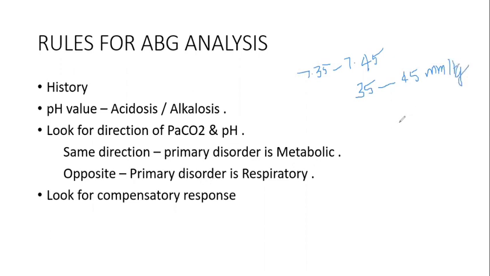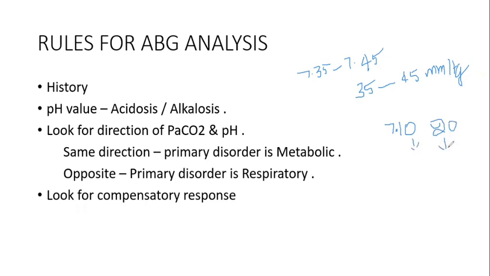Sorry for the worst handwriting, guys. You have to look at the direction of the PCO2 and the pH. For example, if pH is 7.10 and the partial pressure of carbon dioxide is 20, both are decreasing.